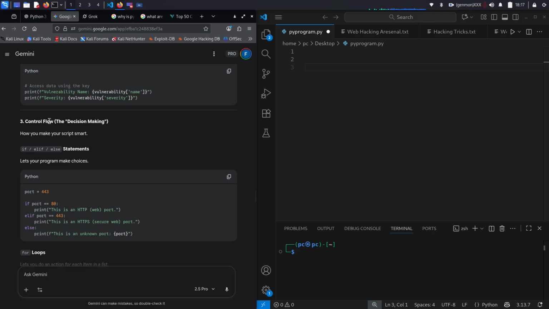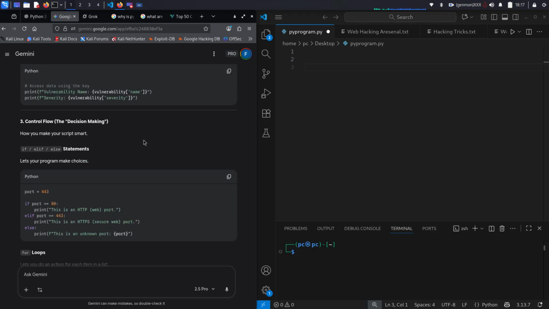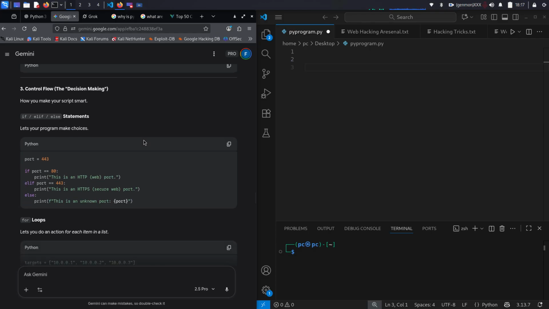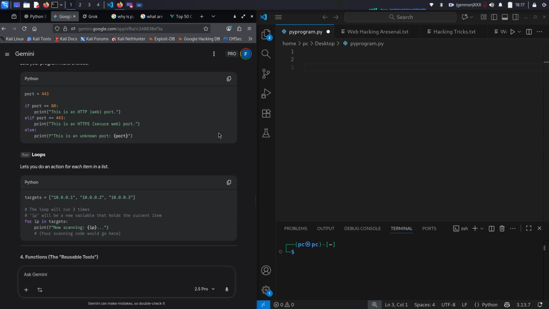And then you got the control flows. And those are very important, right? Those are like the if, else if, else. But in Python, I noticed that they shortened it down. They call it elif. Instead of it being else and then if, they call it elif. Again, they're trying to bring the syntax down.